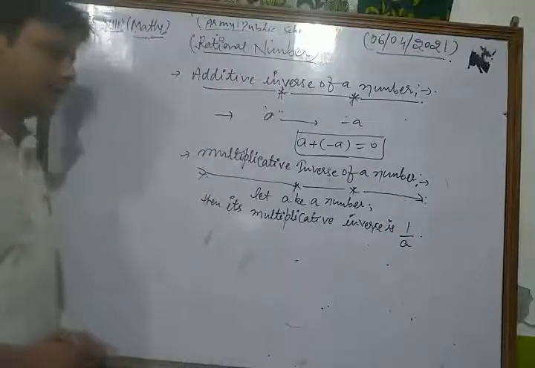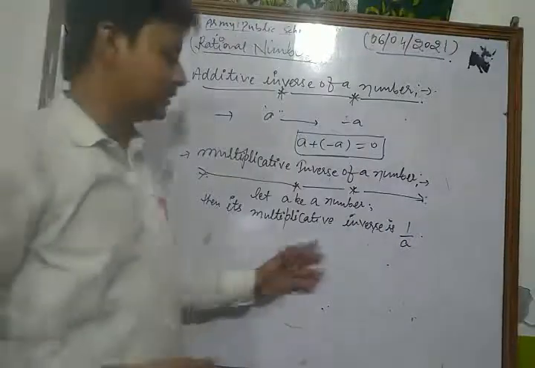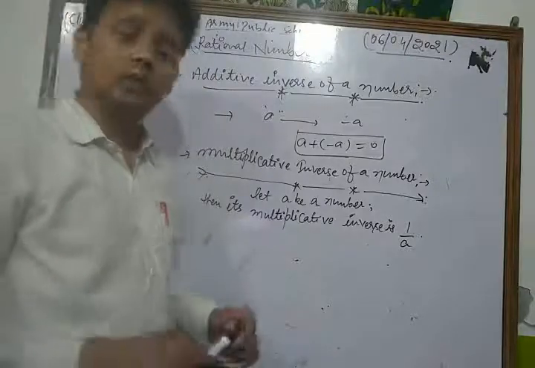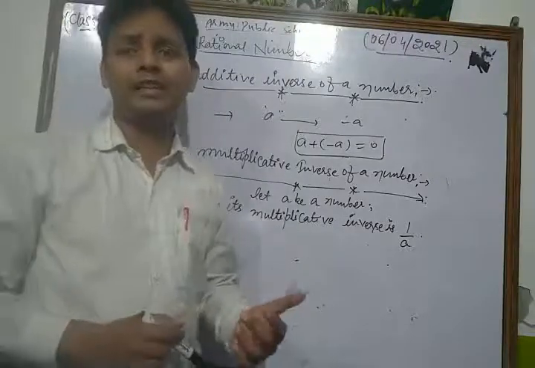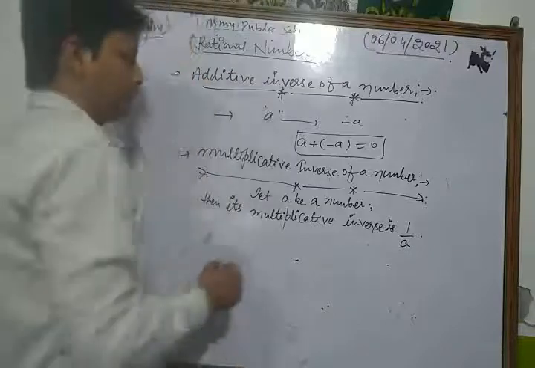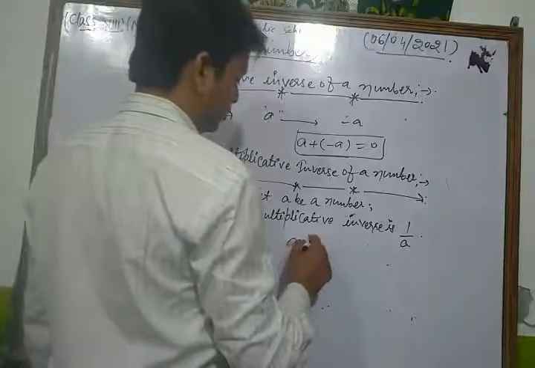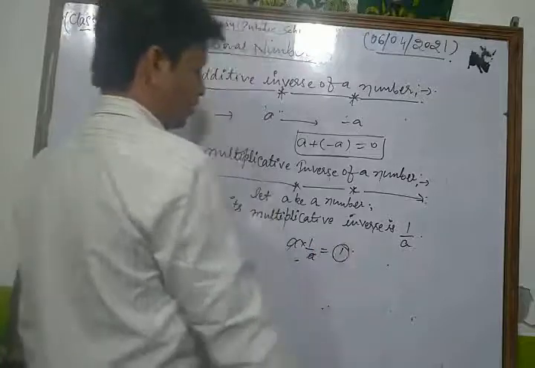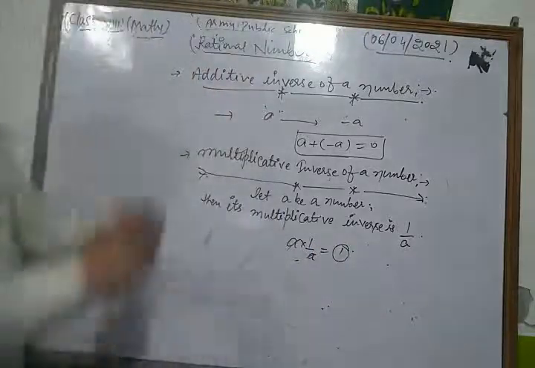Okay, let a be a number, then its multiplicative inverse is 1 upon a. It means that the product of a number and its multiplicative inverse is always equal to 1. That means a into 1 upon a is equal to 1. Okay, so this is the